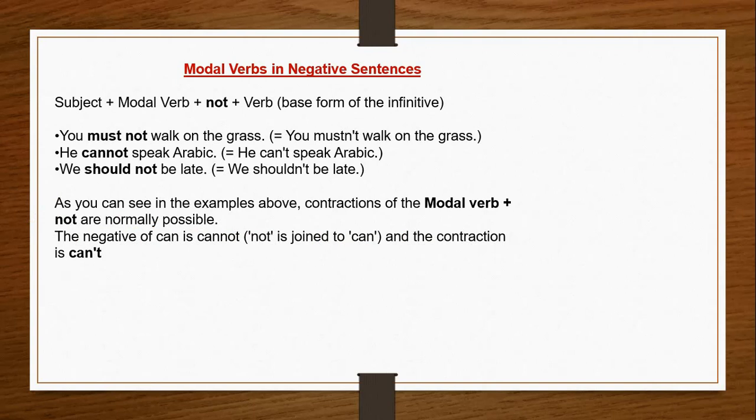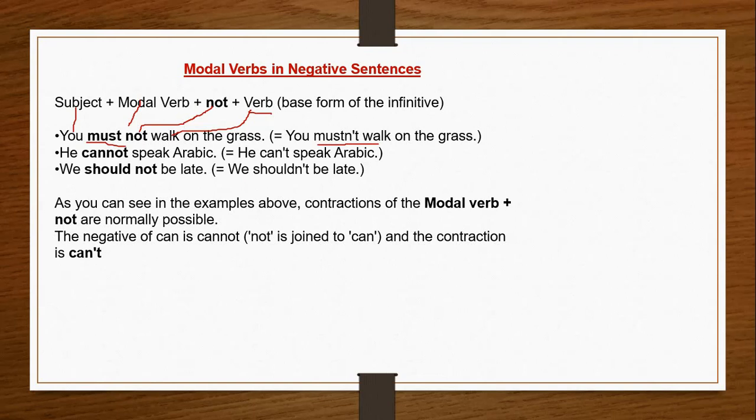Now, modal verbs in negative sentences. How are negative sentences formed in the case of modal verbs? So what will be added? Subject, modal verb, and since we are framing a negative, not, and then the verb will be added to it. You must, this is the modal, not, since we have to form a negative sentence, walk is the verb, base form of the verb, on the grass. You mustn't walk on the grass. While you speak, you use the contraction form, but while writing, we never use contractions.